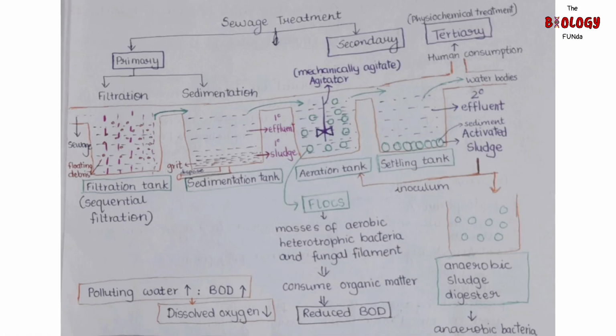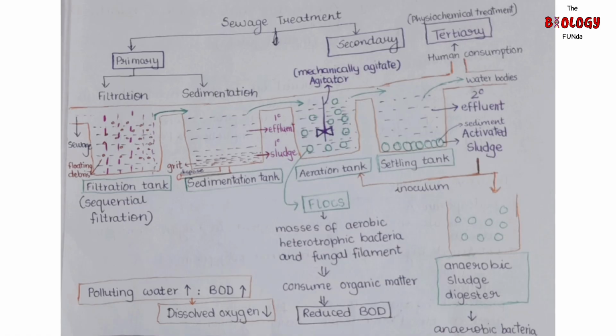Secondary treatment is also known as biological treatment because it involves the use of microbes. Here, the effluent is sent to the aeration tank. Aeration tanks are large tanks which have an agitator. These agitators constantly agitate mechanically and supply the air.